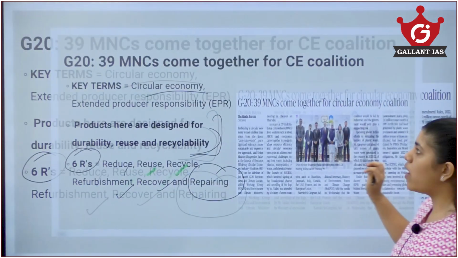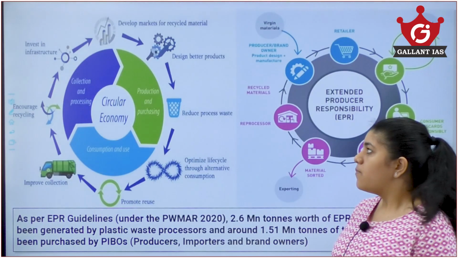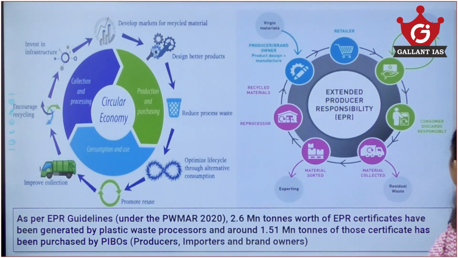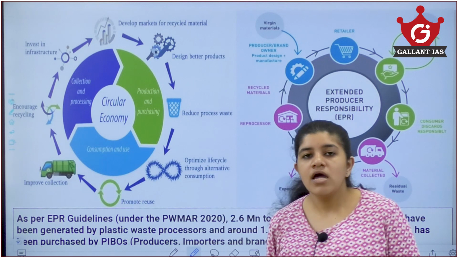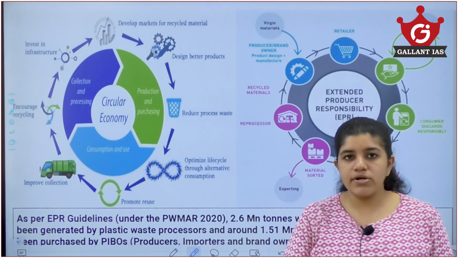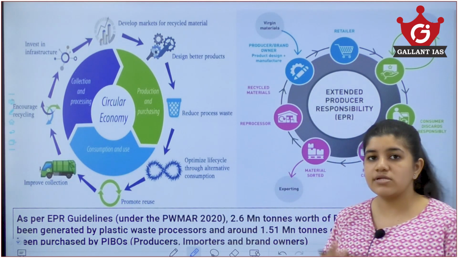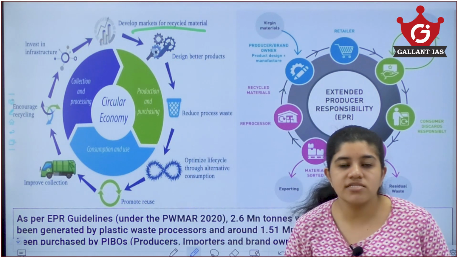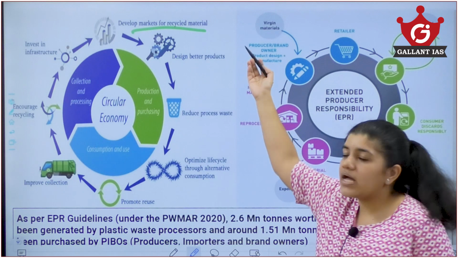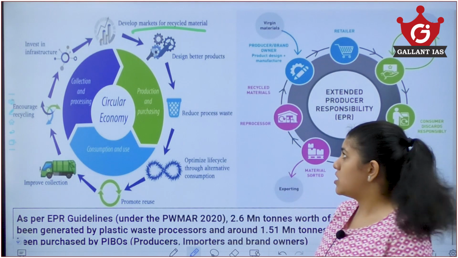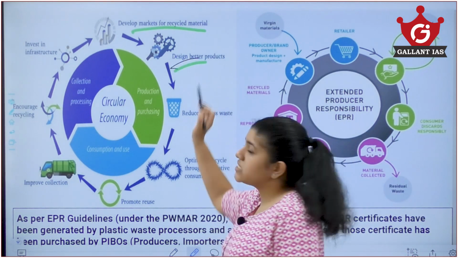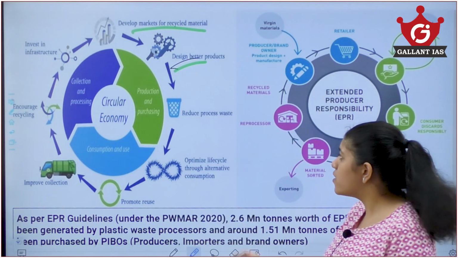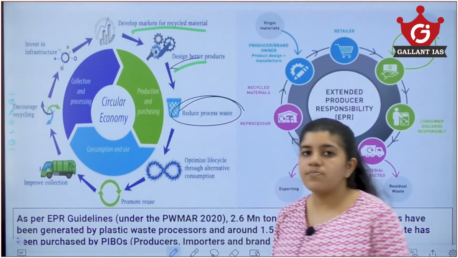Now, we need to know what is circular economy and extended producer responsibility. Now, see this figure. Circular economy, as I already told you, is reuse, recycle, reproduce, refurbishment and so on. So, we develop materials in the market such that they can be reused in the future, and these materials are designed for better usability and durability. Also, this reduces the process of wastage.